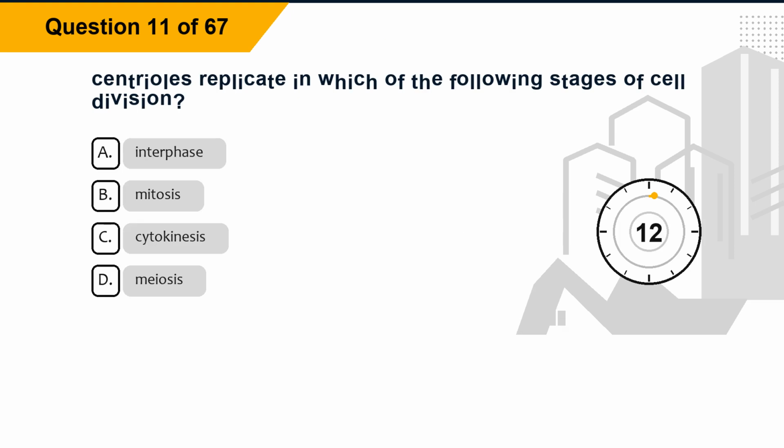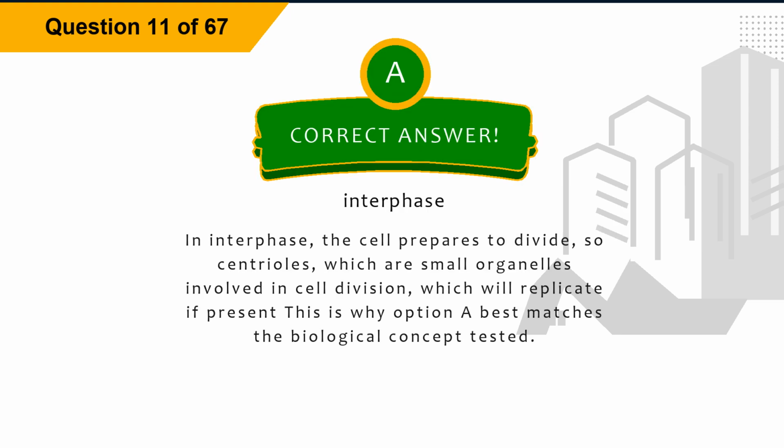Question 11. Centrioles replicate in which of the following stages of cell division? Option A, interphase. Option B, mitosis. Option C, cytokinesis. Option D, meiosis. The correct answer is option A, interphase. Explanation. In interphase, the cell prepares to divide, so centrioles, which are small organelles involved in cell division, will replicate if present. This is why option A best matches the biological concept tested.